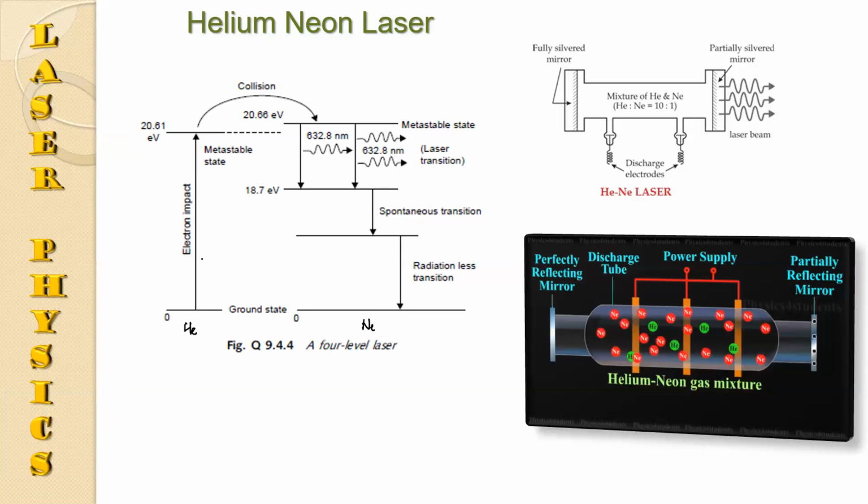Corresponding to the two levels of helium, in neon there are 4 levels. In the helium neon laser, the lasing action occurs at the neon energy levels. So it is a 4 level laser.